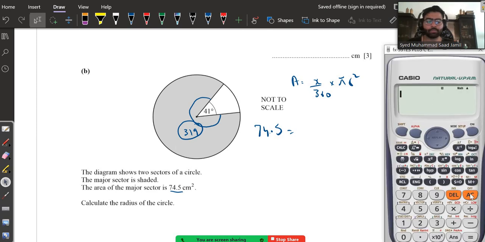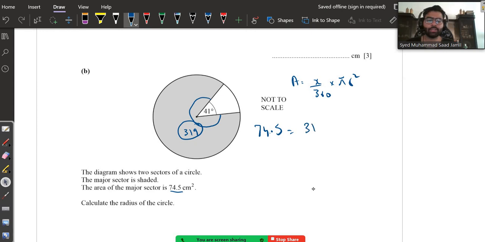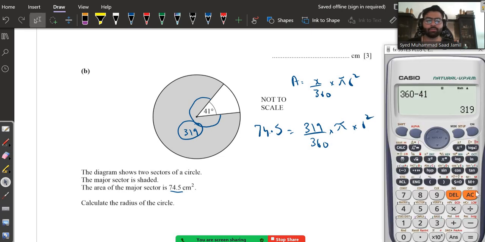But just in order to ensure there are no errors, let's do this as well. So 319 upon 360 multiplied by pi r squared. So just multiply this. 319 upon 360 multiplied by pi. This is 2.7838.